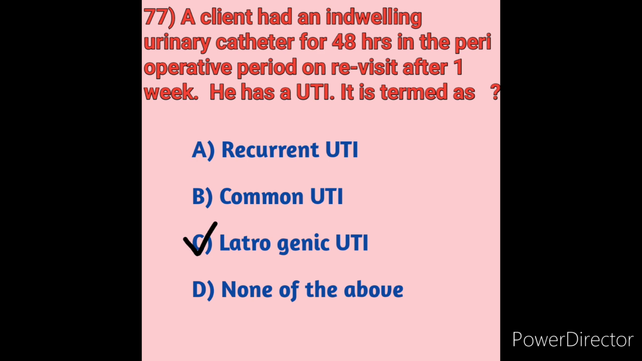Means it is a possible complication of a procedure performed in the retroperitoneal abdominal space or around the pelvis. So here the client had an indwelling urinary catheter for 48 hours in the perioperative period and on revisit after 1 week he had a urinary tract infection, which is iatrogenic urinary tract infection. Option C is the correct answer here. Next we will move on to question number 78.